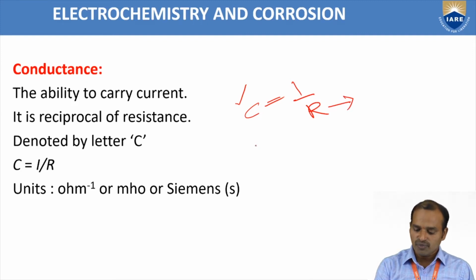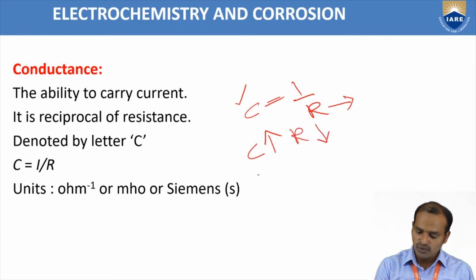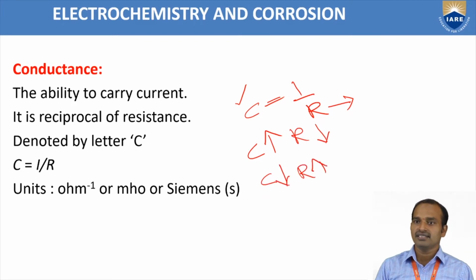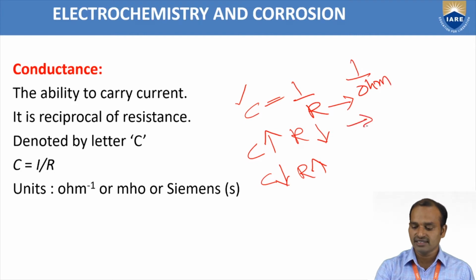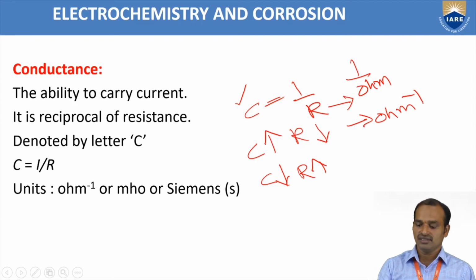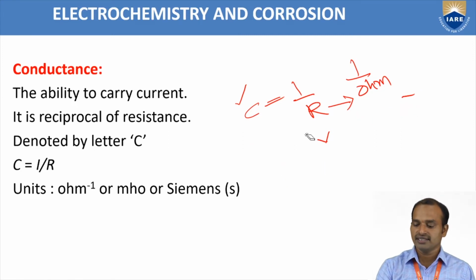Suppose C increases, conductance increases, what happens? R decreases. Suppose C decreases, R increases. Now what is the unit of conductance? C is equal to 1 by R. Resistance is in ohm, so the unit is 1 by ohm, written as ohm inverse. So this is about the conductance.